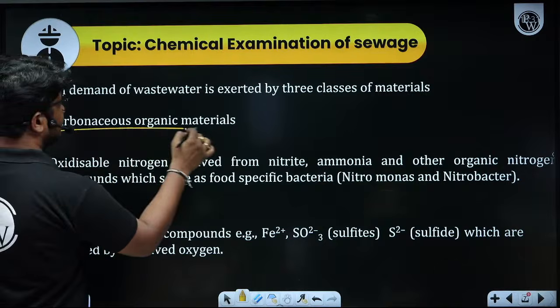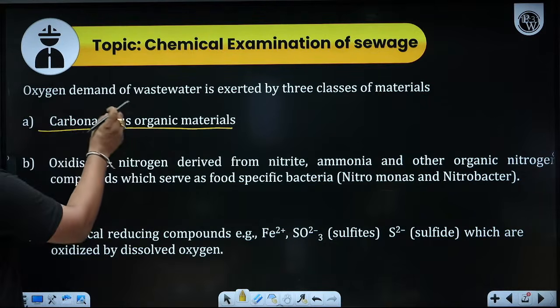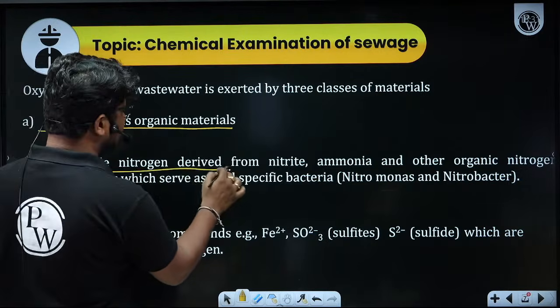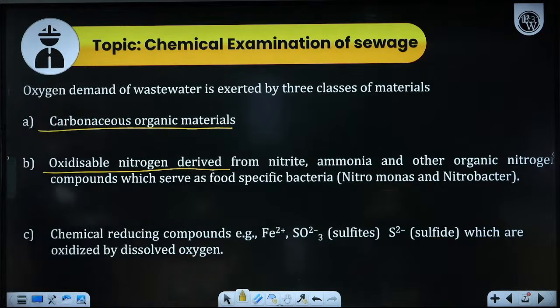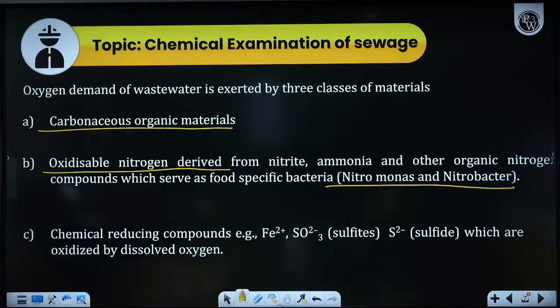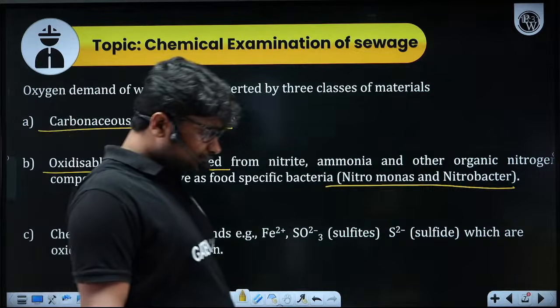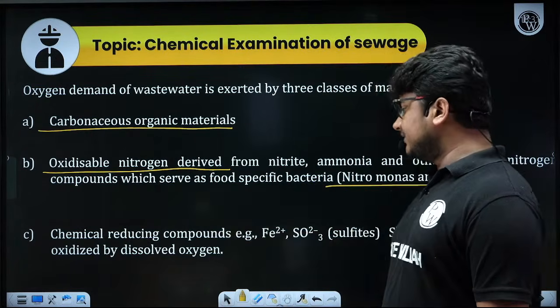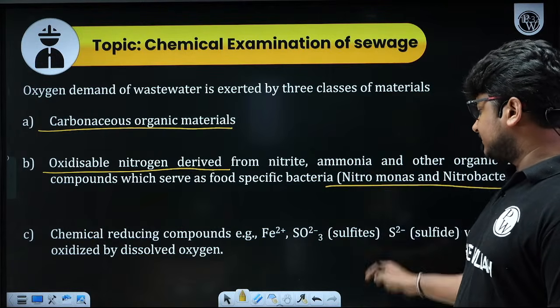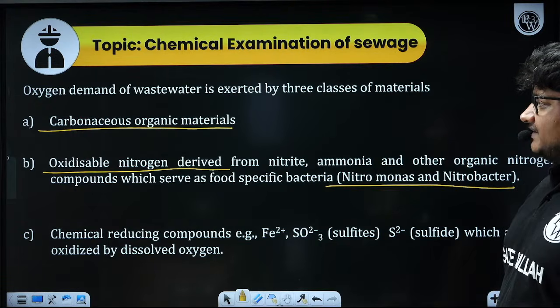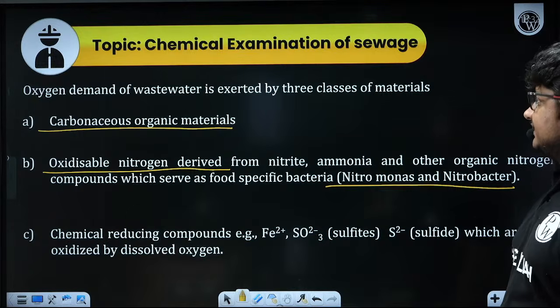One is the carbonaceous organic material, organic matter in the form of carbon. The second is oxidizable nitrogen derived from nitrite, ammonia, and other nitrogen compounds, which serve as food for specific bacteria, Nitrosomonas and Nitrobacter. This is what we also call nitrogenous oxygen demand. Then there are chemical reducing compounds, which are Fe2+, SO2, and sulfide, which are oxidized by the dissolved oxygen. So these are the places where the oxygen demand of wastewater is exerted.